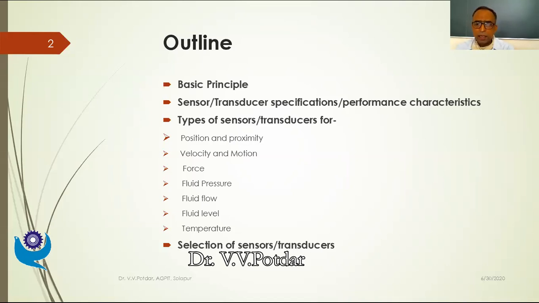So we'll discuss those briefly, and then we should start the study of various sensors and transducers. I have identified a few: position and proximity sensor transducers, velocity and motion transducers, force transducers, fluid pressure, flow and level transducers, and temperature transducers.